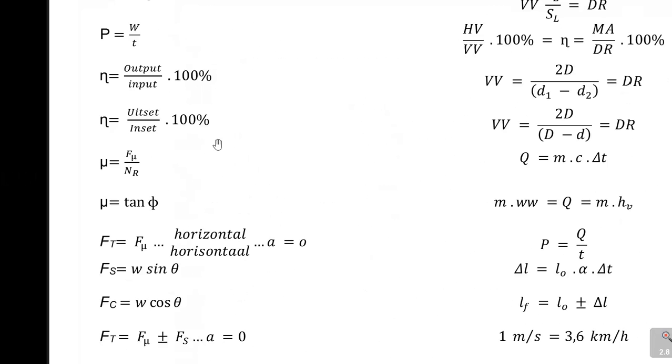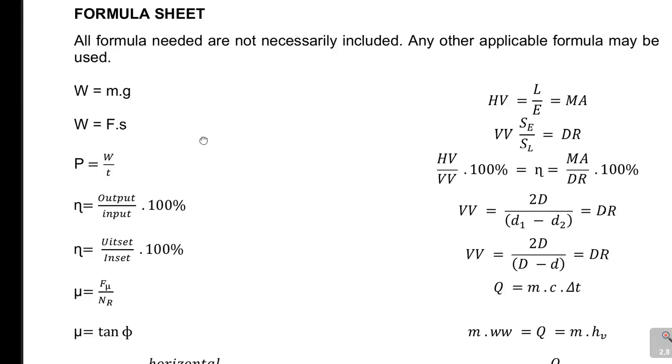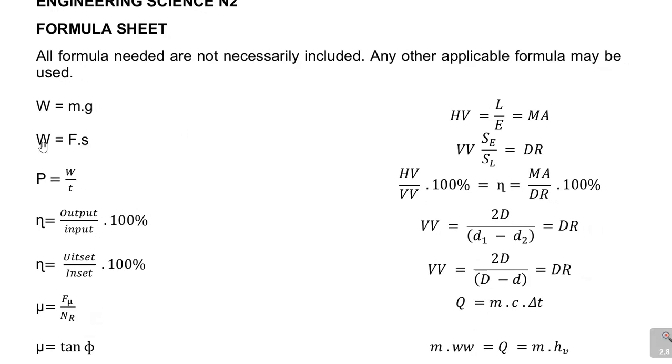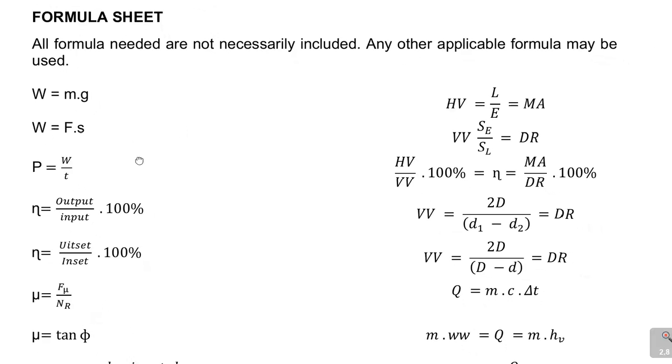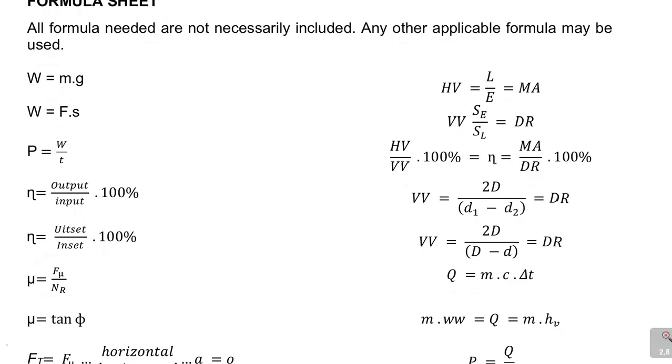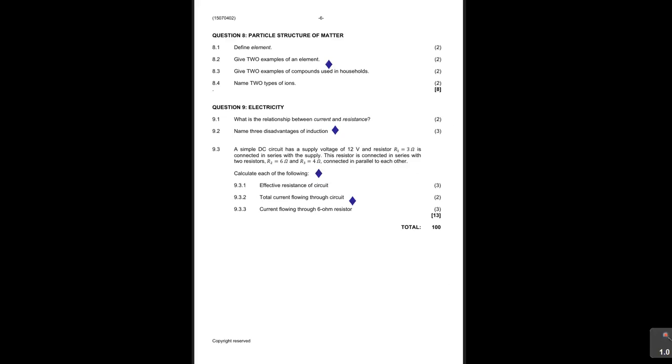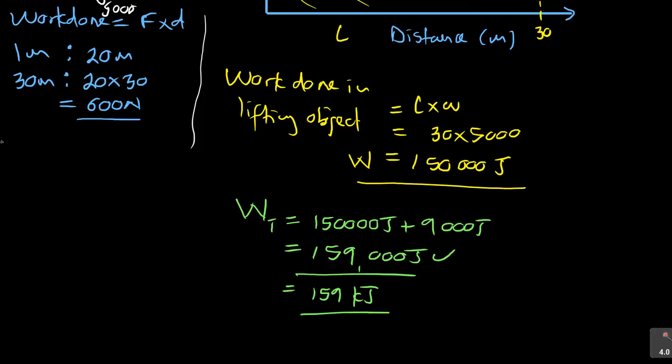Let me come and use the formulas. Now, the first formula where I was looking at work was this one, which says work is force times distance. That's what I was using. But now look at the power. To find the power, P is equal to W over T, meaning P is work done over time taken. Let me use a different marker to say P is equal to W over T.